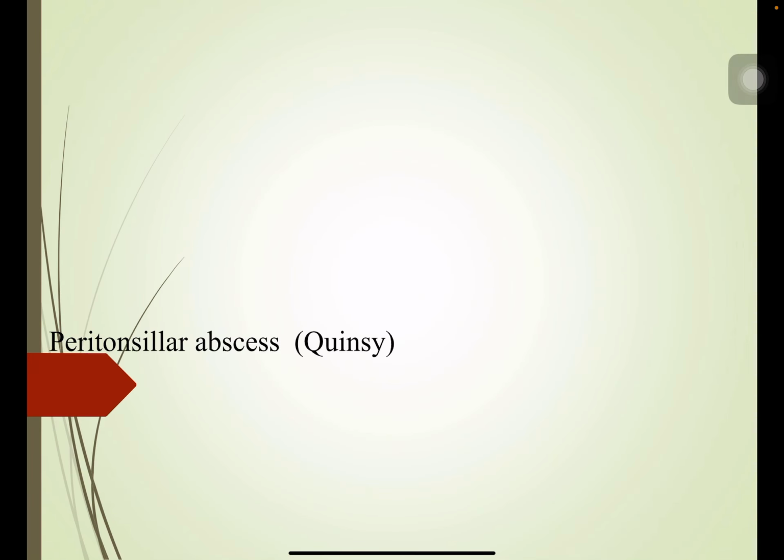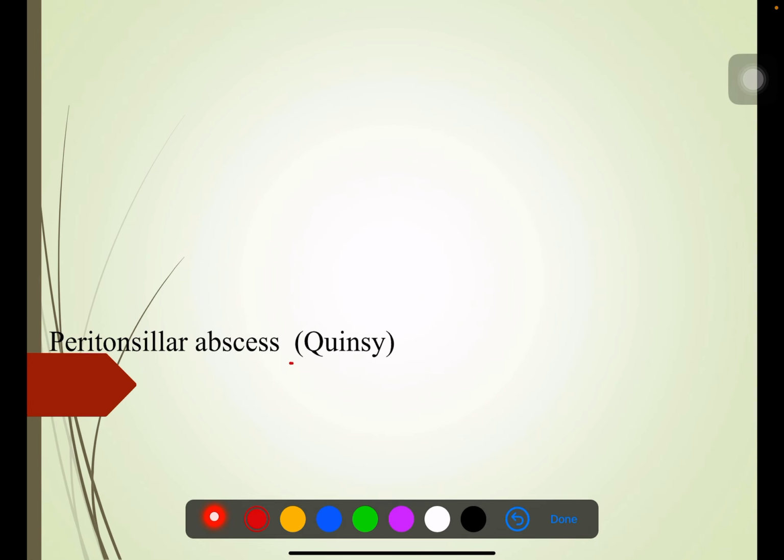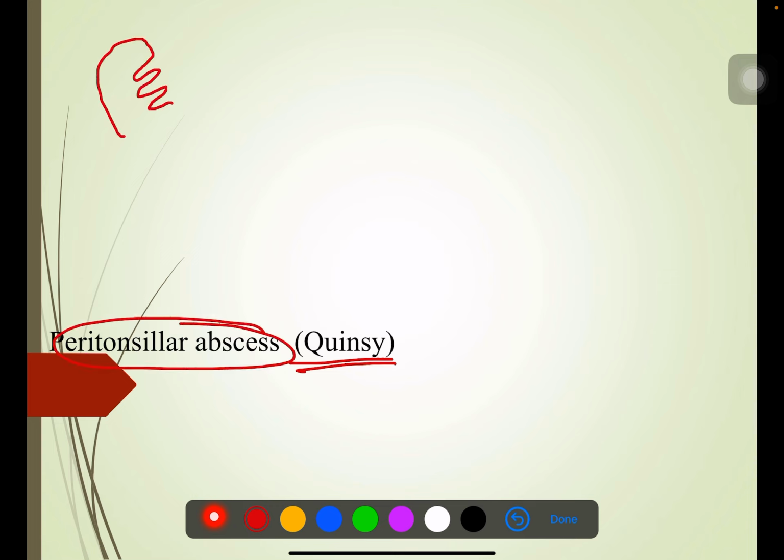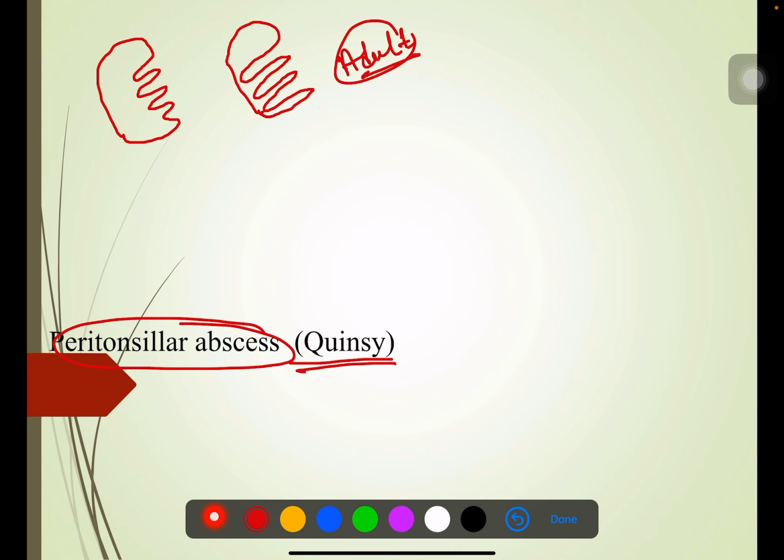So today we are going to talk about quinsy, okay? Quinsy or peritonsillar abscess. Remember, the crypts of the children are slightly superficial, but the crypts in the adults are slightly deep. That is why whenever we talk about quinsy, it is more common in adults, in contrast to children. That is why if there is a first episode of quinsy in an adult, it becomes an indication for removal